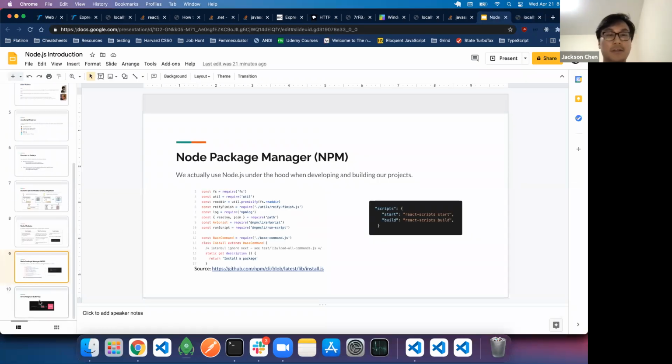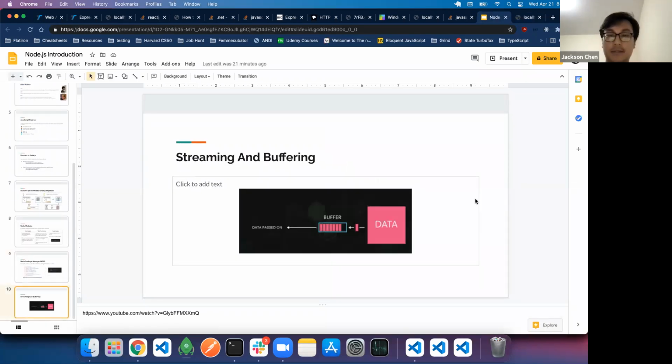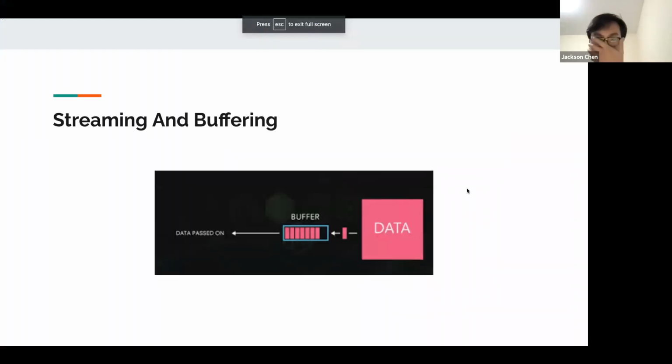If you've ever streamed a YouTube video, this is one of the things we do. Imagine this is the data that you're trying to send back. Instead of sending the huge chunk, we actually send it in little pieces of data. If you watch Netflix, we don't wait for the whole movie to be sent and then watch it. We actually watch bits and pieces of it. How they do this is using something called a buffer.